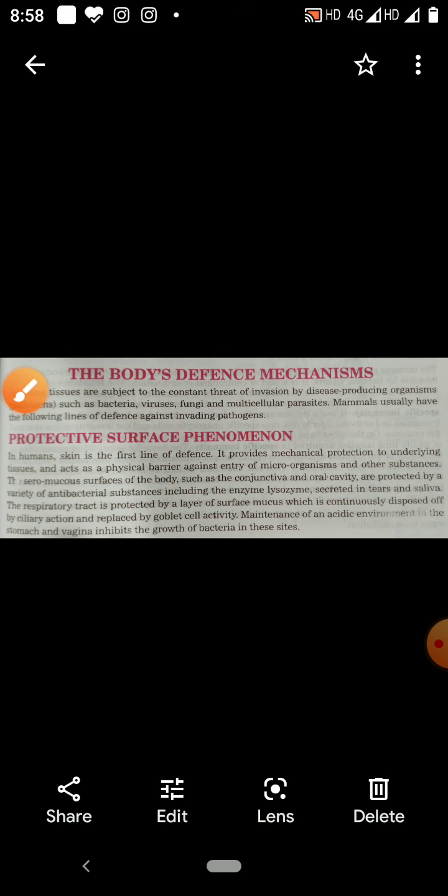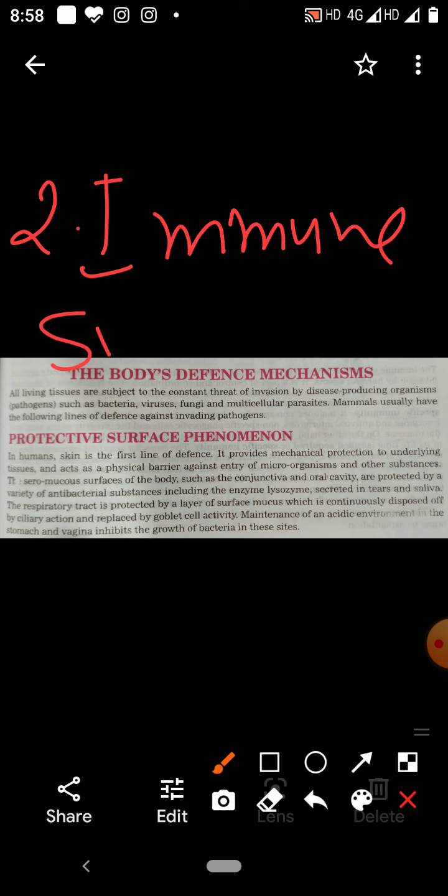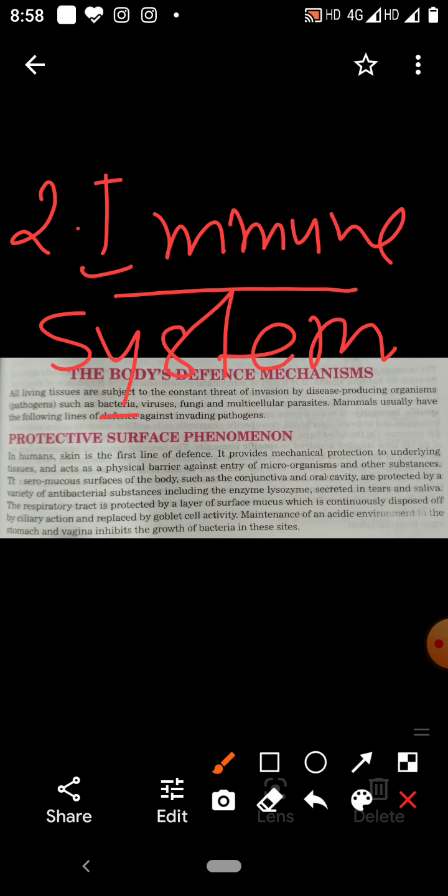Now next, the second is the immune system. What is the immune system? For that you have to know immunity.